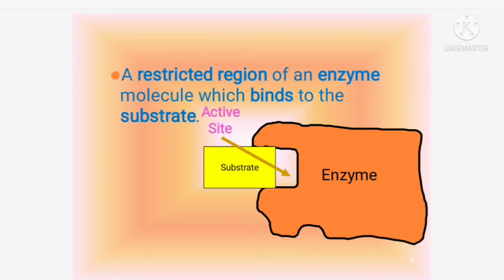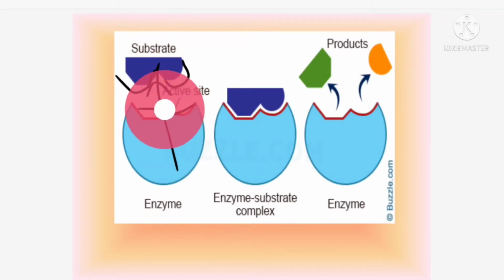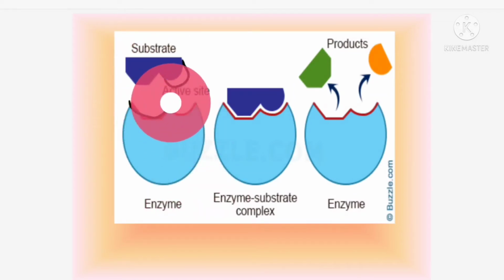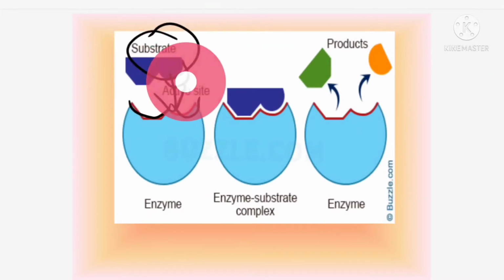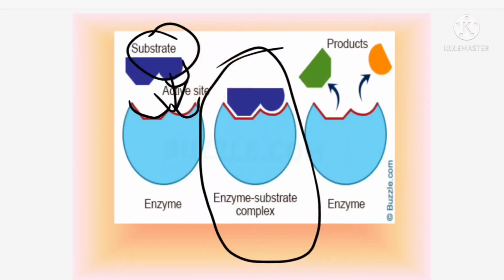Another term you have to note about enzymes is that an enzyme goes and binds to the substrate at a particular site. The site where the enzyme binds to the substrate is called the active site. This is the active site of the enzyme, where the substrate binds with the enzyme, and they form the enzyme-substrate complex.